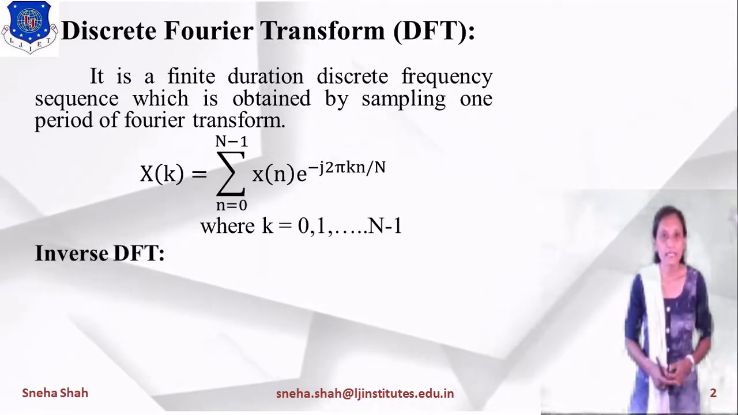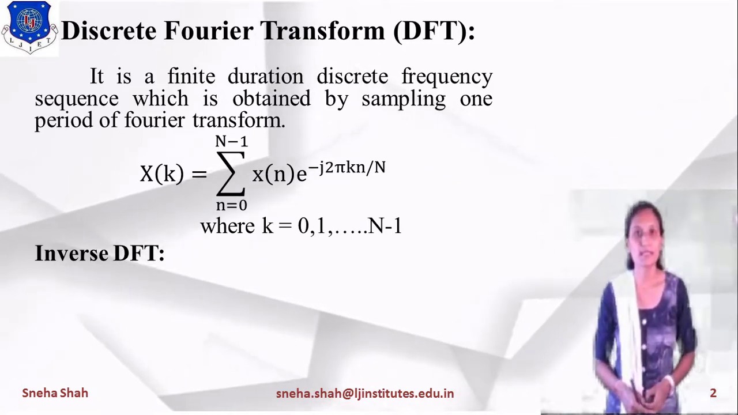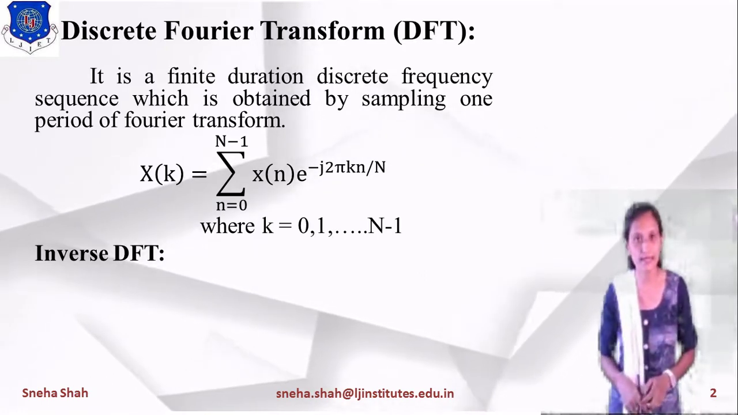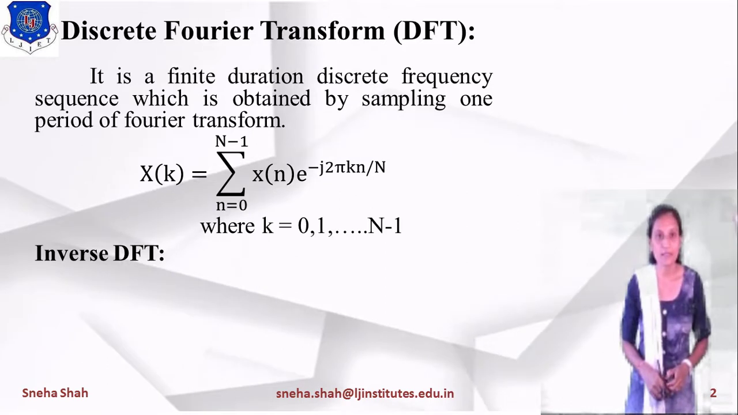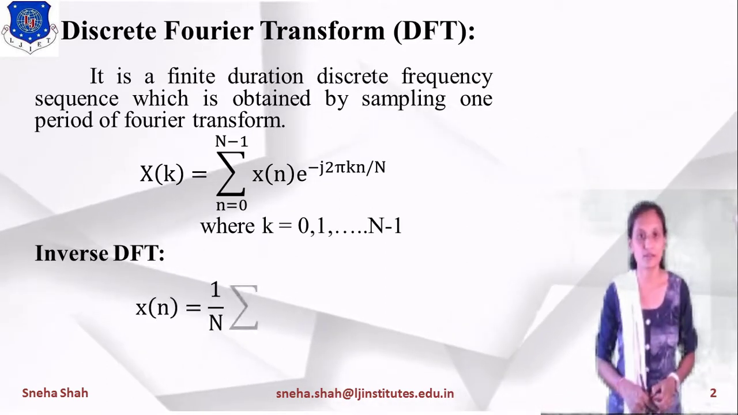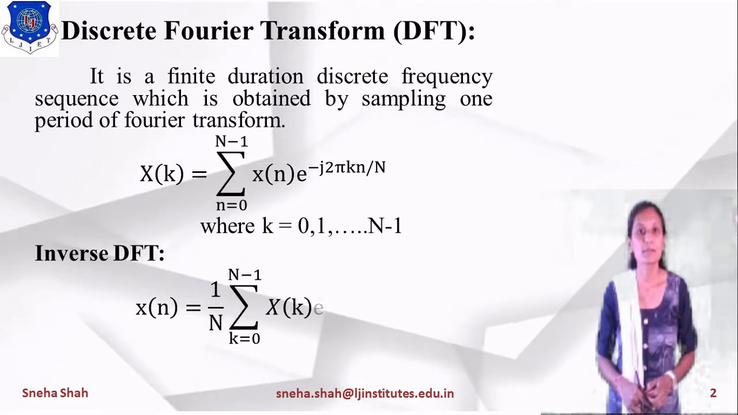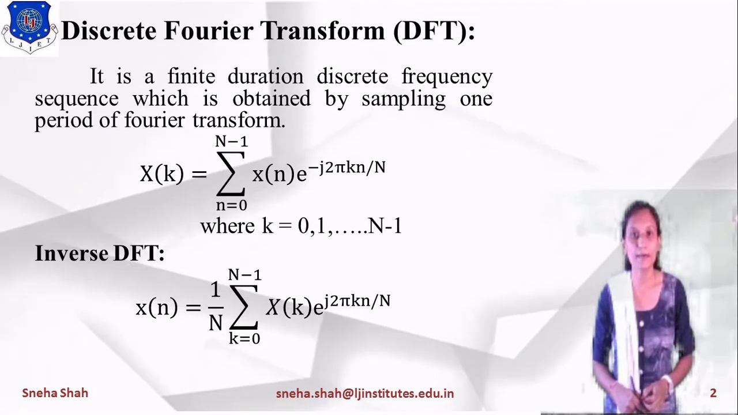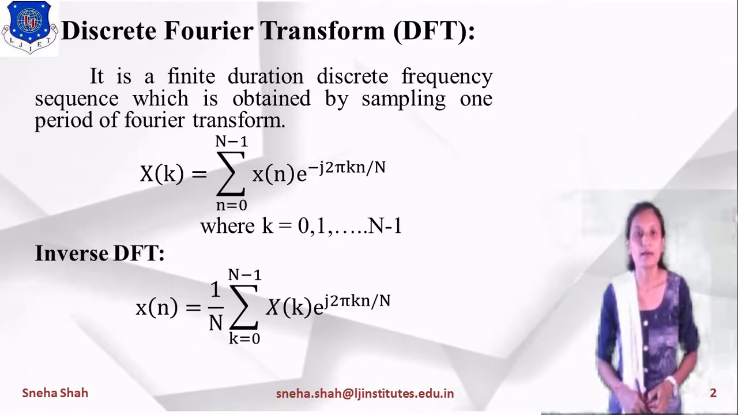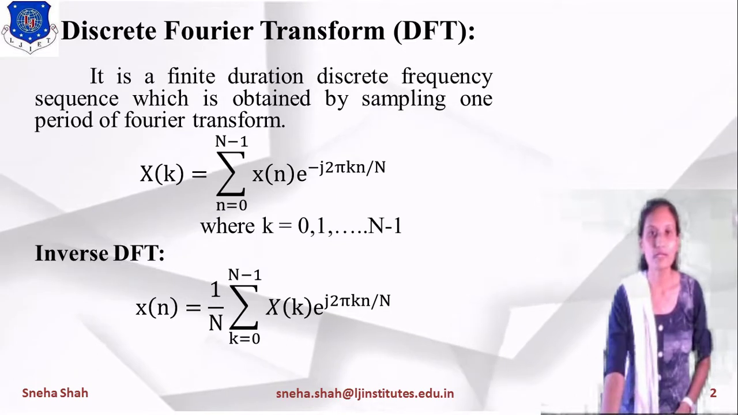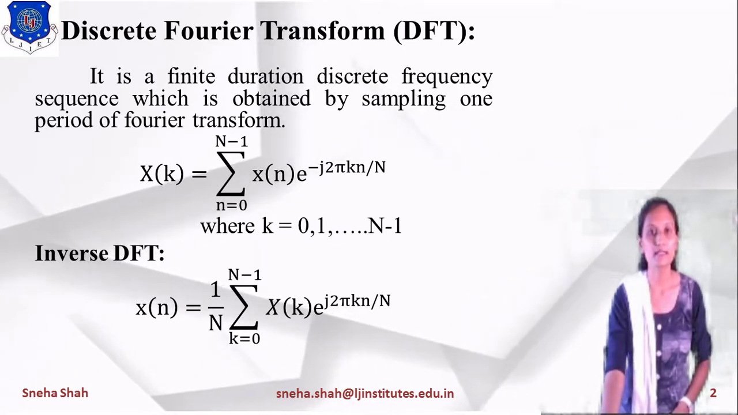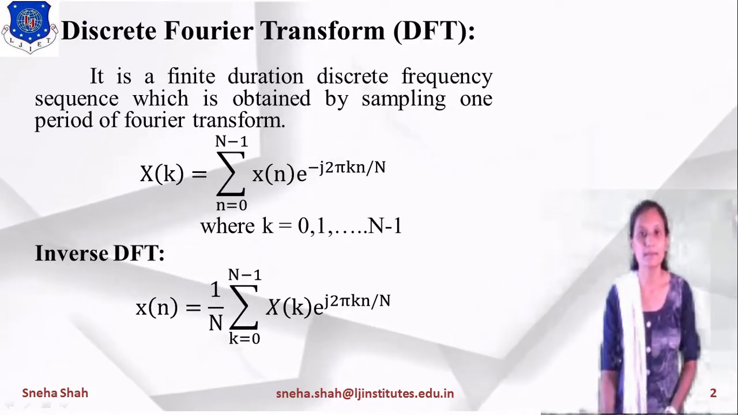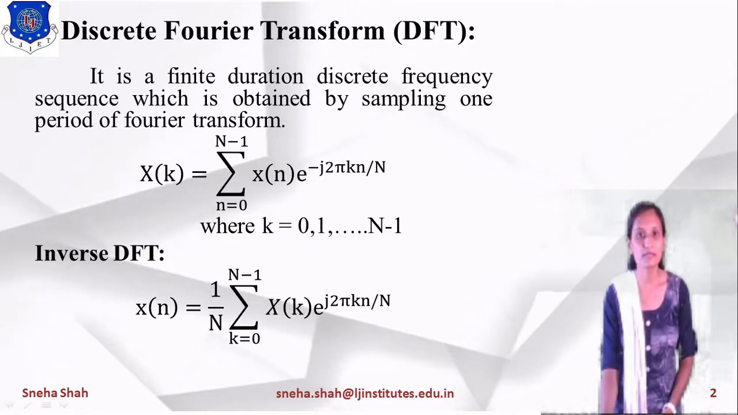Now if we are taking the inverse DFT, then from the value of X of k, we will derive the equation of x of n. So what will be the equation of the inverse DFT? x of n equals 1 upon n summation k equals 0 to n minus 1 X of k into e raised to j 2 pi kn upon capital N. You can see that in the equation of Fourier transform we have taken e raised to the minus term, so in the equation of inverse DFT we have to take it in the plus form, so e raised to this term will be positive.